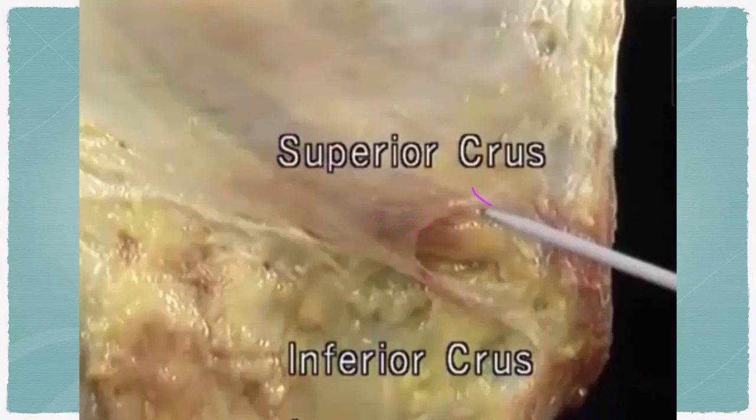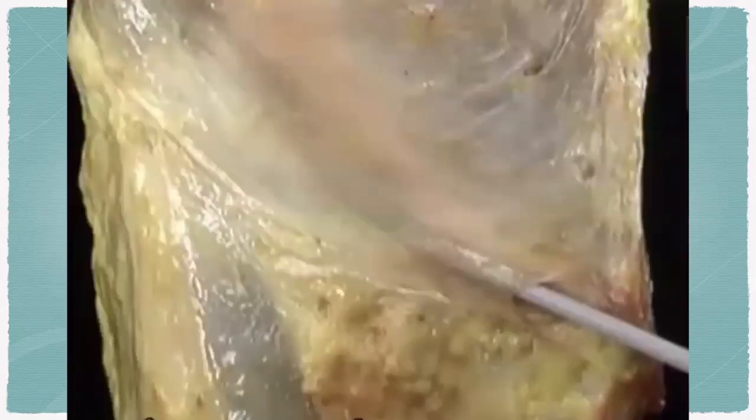So this is the lateral crus, the medial crus, and these are the intercrural fibers, all in a transparent layer. You can clearly see the inguinal canal from the superficial inguinal ring, right?